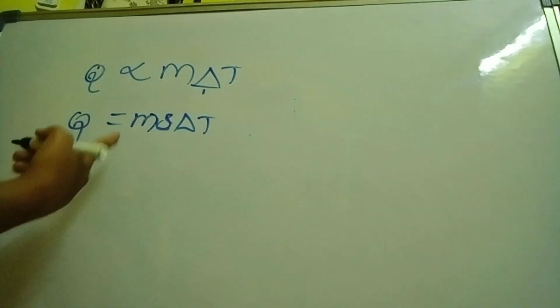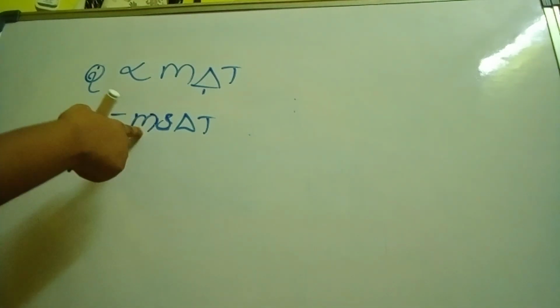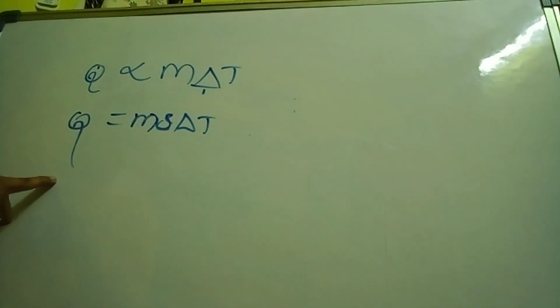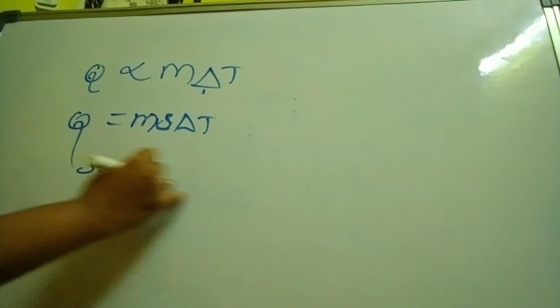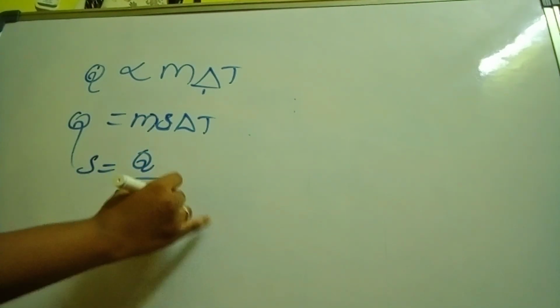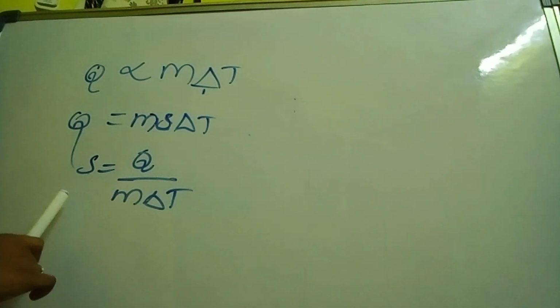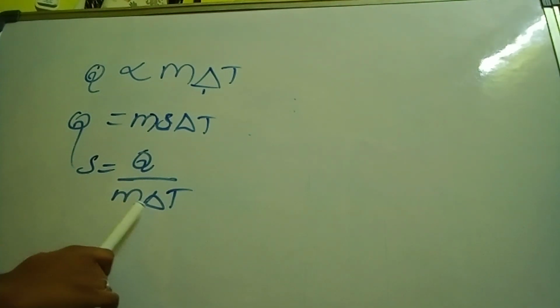If you want specific heat, what can we do? This M and delta T will transpose to the LHS. So S equals Q by M delta T. That means specific heat equals heat energy divided by mass into change in temperature.